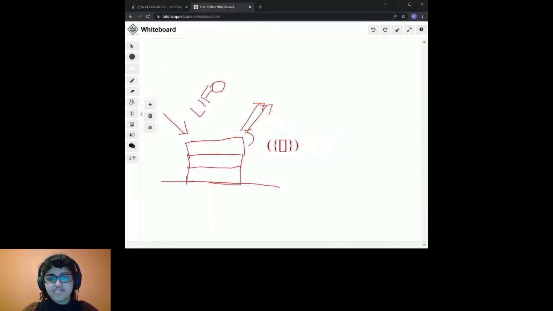Curly braces and brackets. Can someone tell me if these are valid parentheses or not? Valid. Yes, absolutely they are. And the reason is that for every opening bracket, there's a closing bracket, and the brackets are in completely the right order.